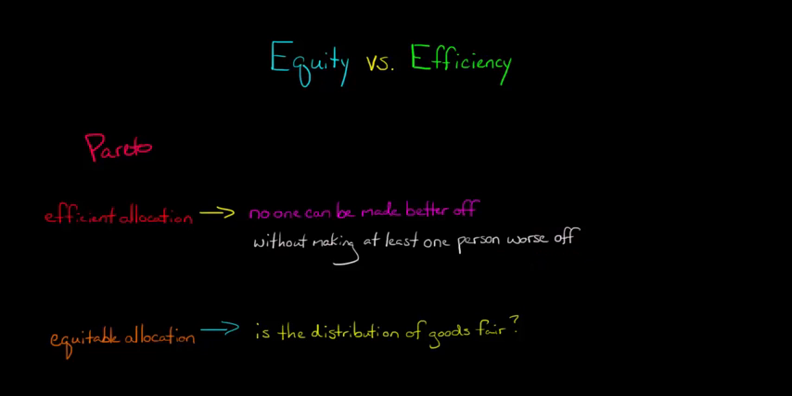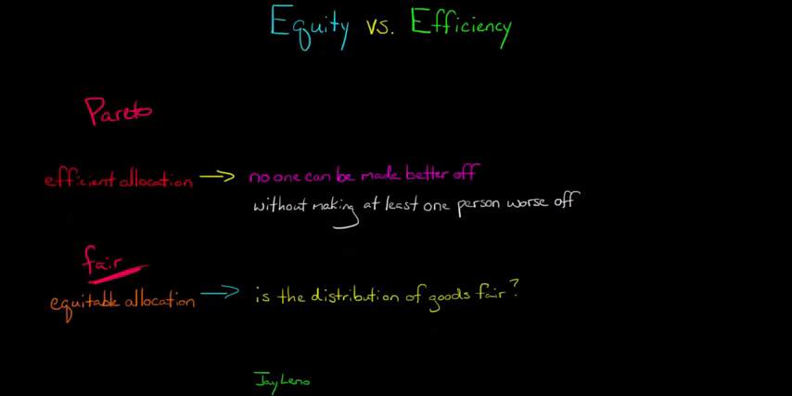So if we're in some kind of allocation where there's no way that we could change the way the goods are divided to make someone better off without at least hurting one other person, then we say that we are at a Pareto efficient allocation. However, a Pareto efficient allocation might not be an equitable allocation. And what we mean by equitable is we're really talking about fairness. Is it fair? Is the way that the goods are distributed in society fair to all the people in society?